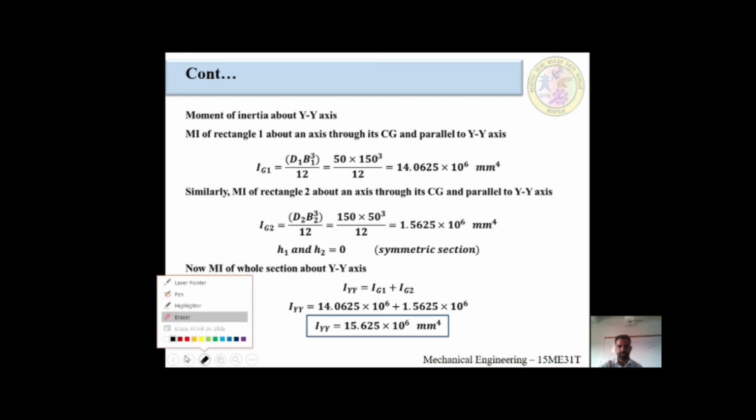After finding this, we have to put in the whole formula. Now the moment of inertia of the whole section about the y-axis is Iy is equal to Ig1 plus Ig2. Ig1 we got is 14.0625 into 10 raised to 6 plus 1.5625 into 10 raised to 6. Iyy is equal to 15.625 into 10 raised to 6 millimeter raised to 4. The unit of moment of inertia is millimeter raised to 4.